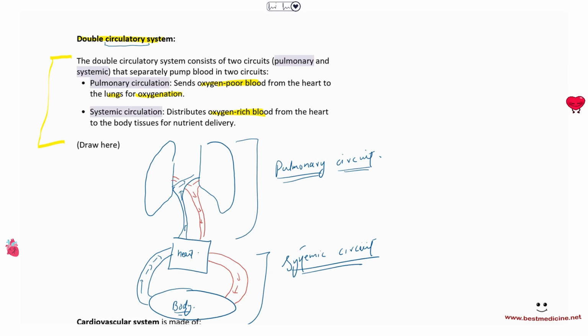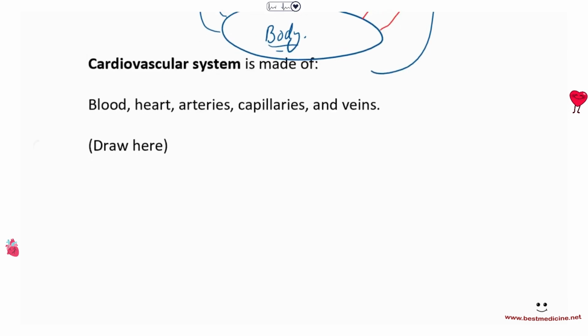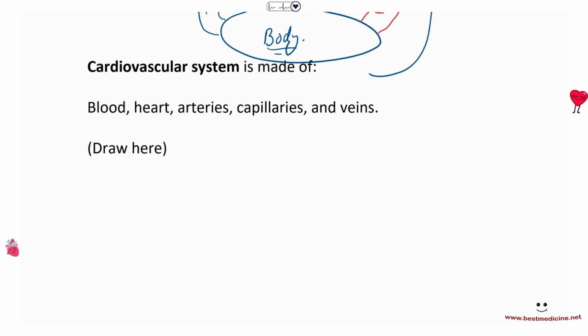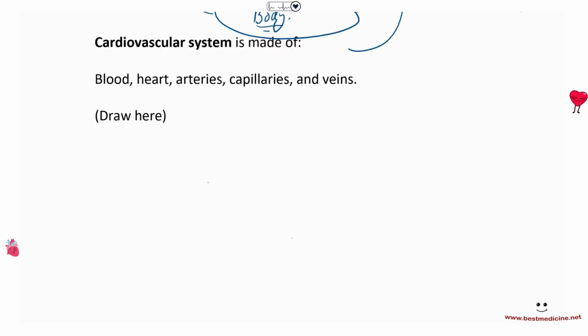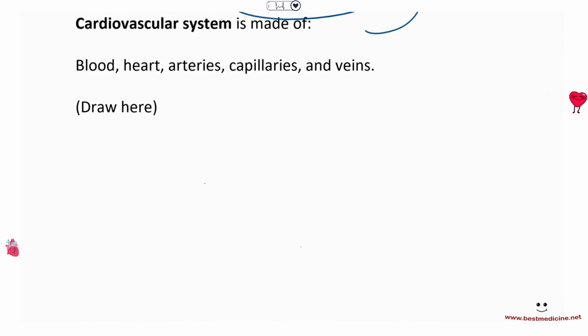So the cardiovascular system, as the name suggests, cardio means heart. Anything related to cardio is heart. A cardiologist, for example, is a heart doctor. And vascular means vessels. In this case, that would be the blood vessels. The cardiovascular system is made up of blood, of course, that's the medium, the heart, which is the pump, and arteries, capillaries, and veins, which are the vessels. So to be able to deliver materials, the way these organs, such as the blood, the heart, the arteries, the capillaries, and the veins would work together will be explained down here.